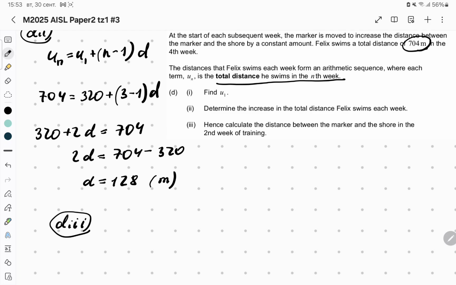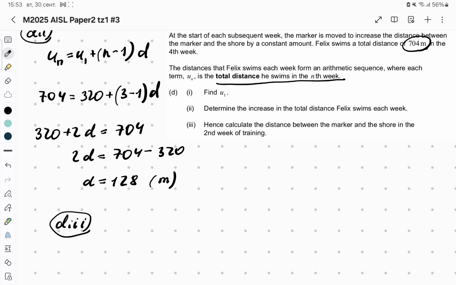Now, third part. Hence, calculate the distance between the marker and the shore in the 2nd week of training. Second week of training means that we should use the first week first.